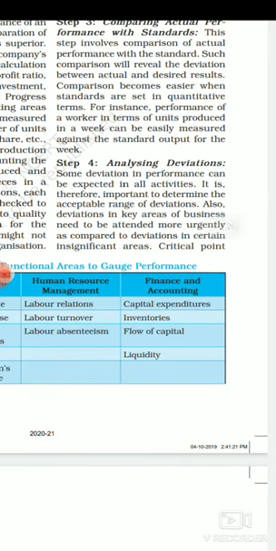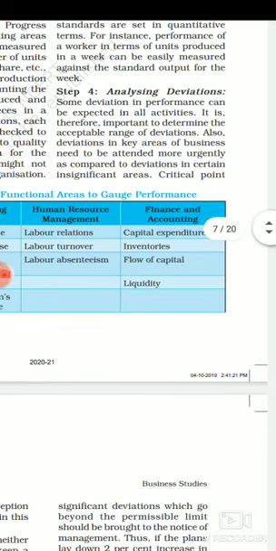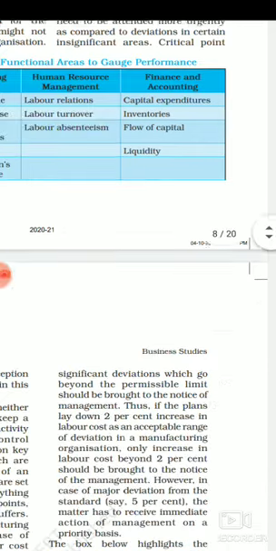Once the comparison has been done, in case there is any deviation, for example if we decided to produce 5,000 units as the standard performance and we were only able to produce 4,000 units, the reason for this 1,000 deviation has to be found out by the manager.